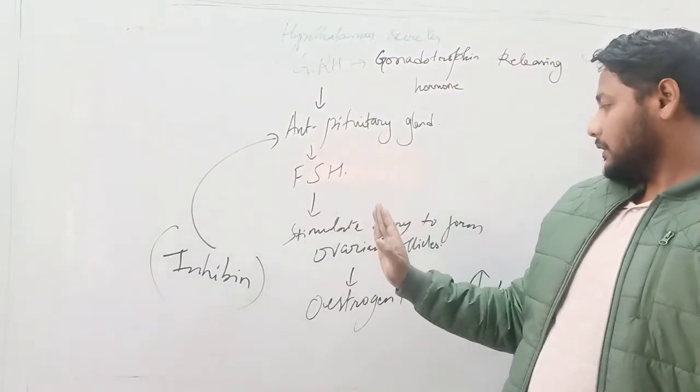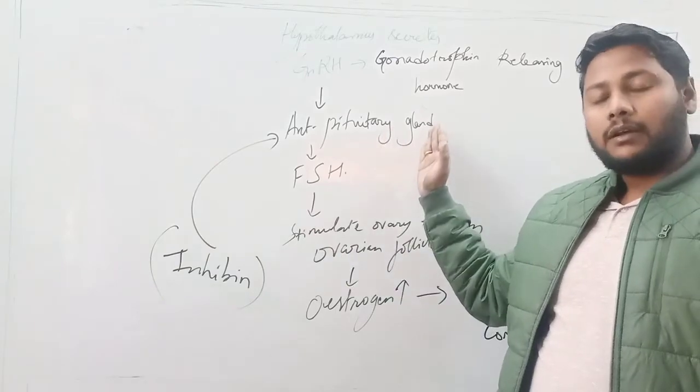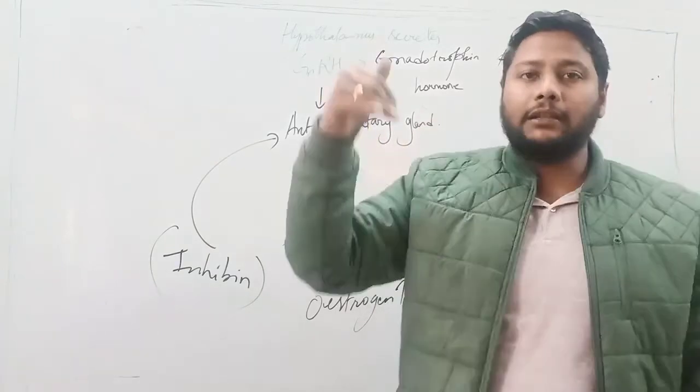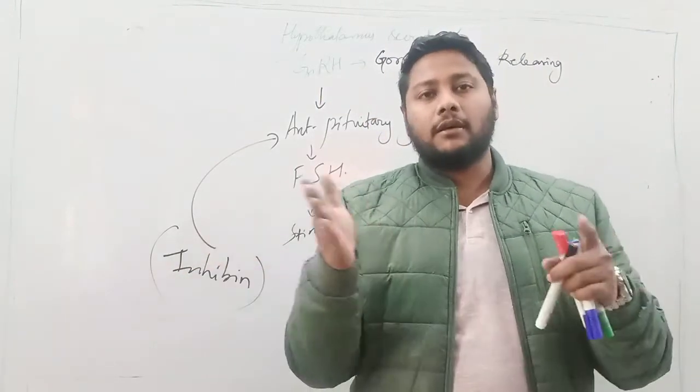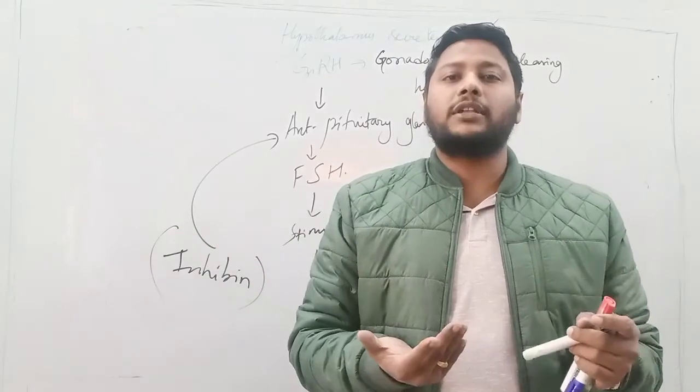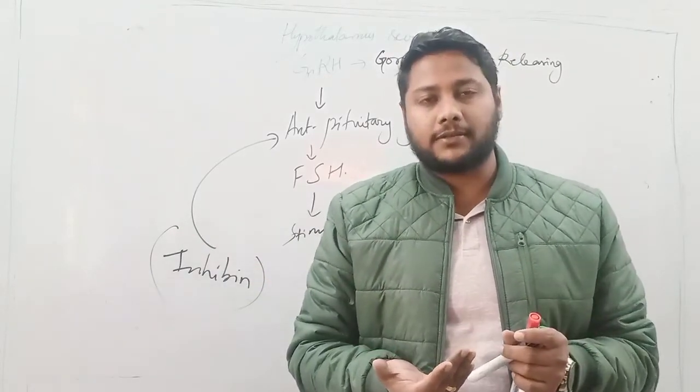So this is how the hormones control it. The follicular stimulating hormone and luteinizing hormone help in the production of estrogen and progesterone, under which all these hormonal controls take place.